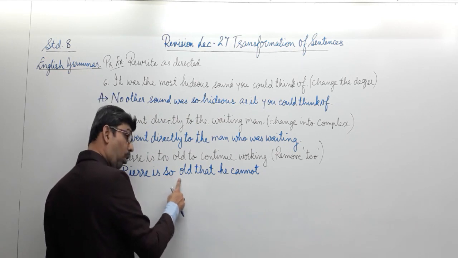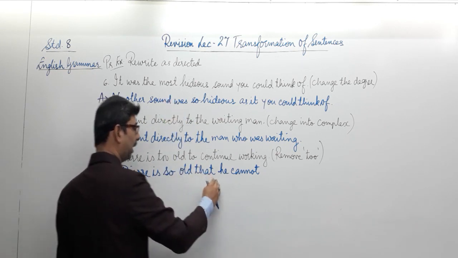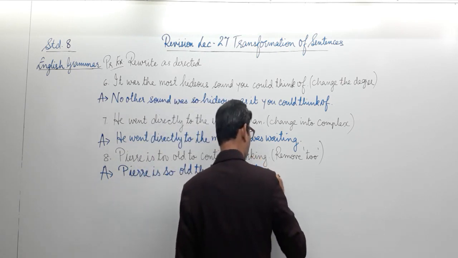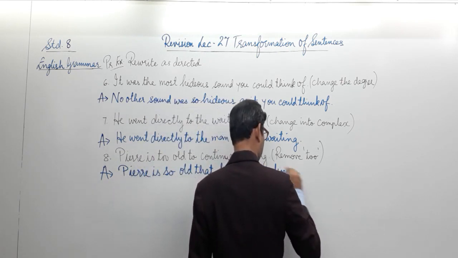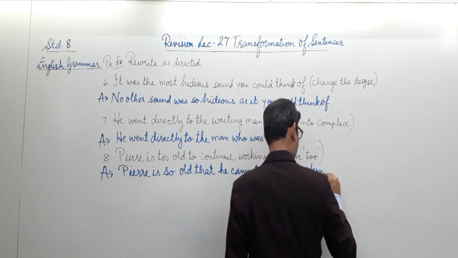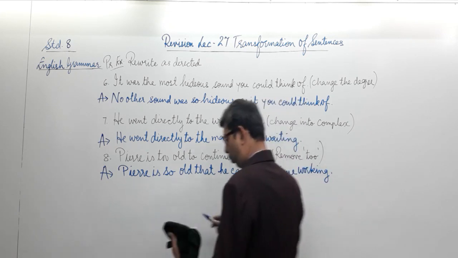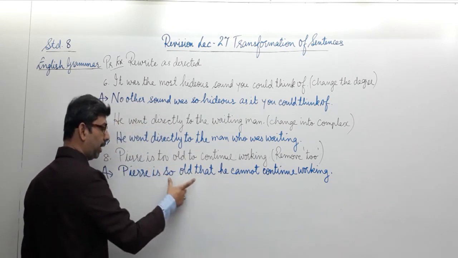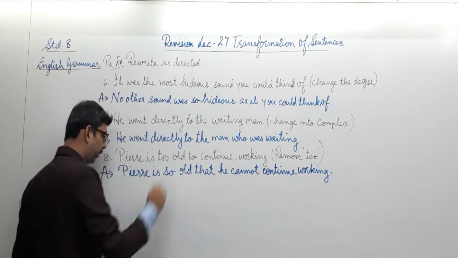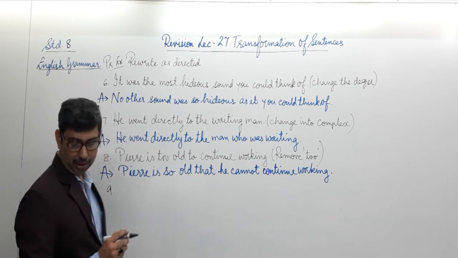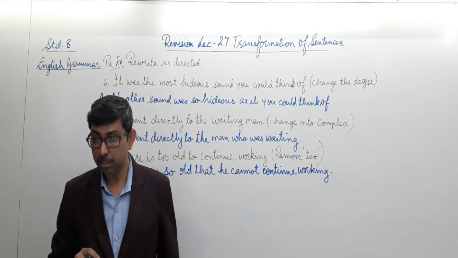Peer is so old, to that level he is old that he cannot continue, and the verb is working. So in this manner, we successfully eliminated the too and inserted so and that in the phrase. So I hope you are getting along with these transformations of sentences. Next one, number 9.